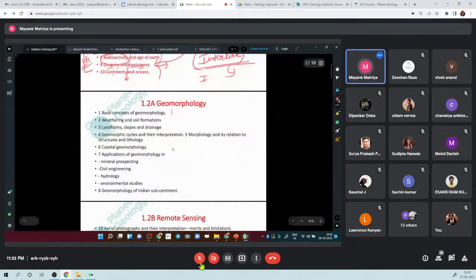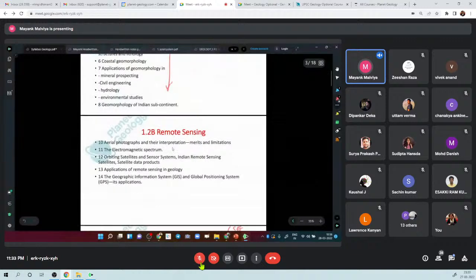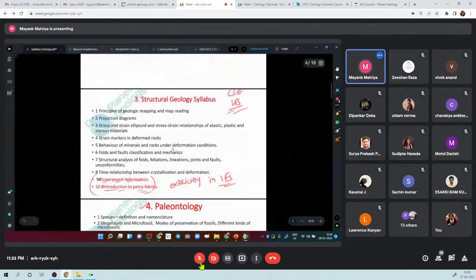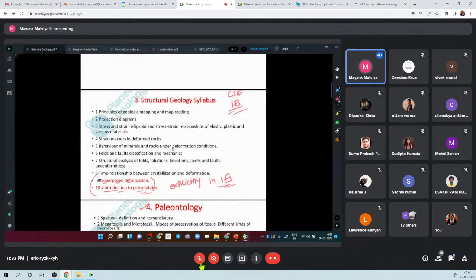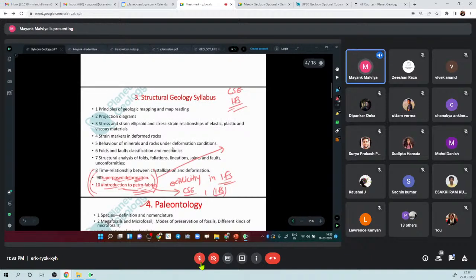In geomorphology, there is no difference. The syllabus of both is the same, as is the case with remote sensing. In structural geology also, most of the syllabus is the same, but in the IFS syllabus, these two topics are mentioned additionally: superposed deformation and introduction to petrofabric. We have not seen questions on petrofabric in civil services, but we have seen questions on petrofabric in Indian Forest Service, because this topic is explicitly mentioned there. But they have indirectly asked this topic also in paper 2, in metamorphic, in civil services.